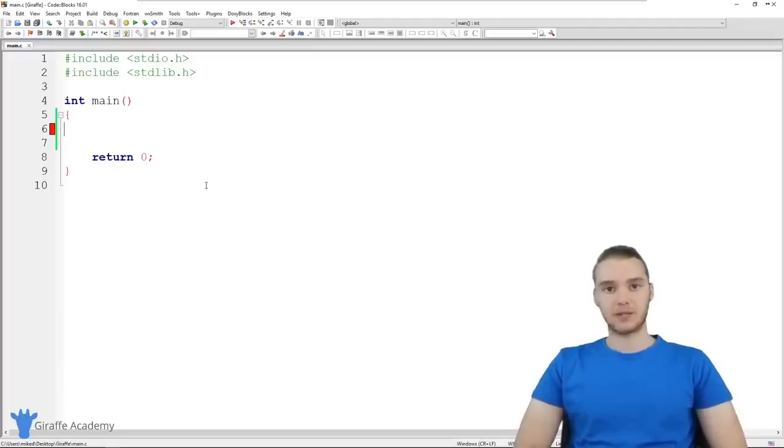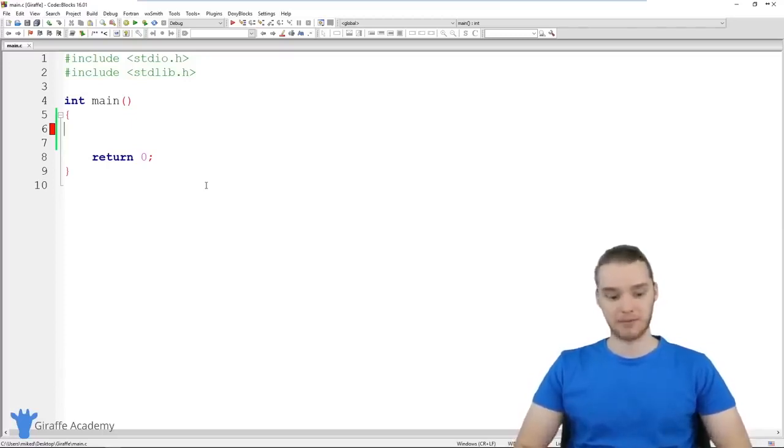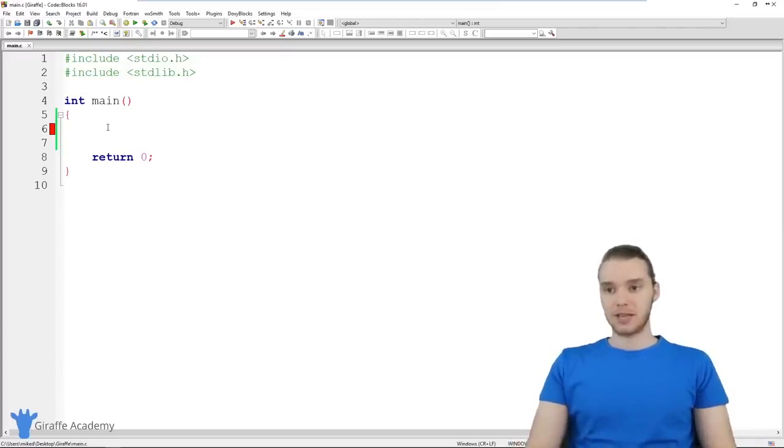In this tutorial, I want to talk to you guys about constants in C. Well, a constant is a special type of variable in C which can't be modified. So when I create a constant in C, I'm basically creating a value that is unable to be modified. So I'm going to show you guys basically how this works.